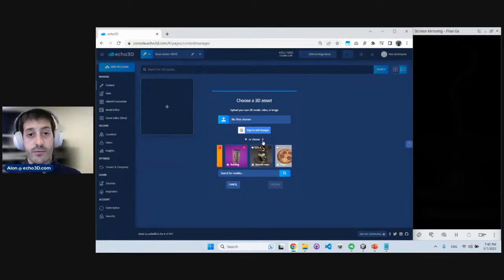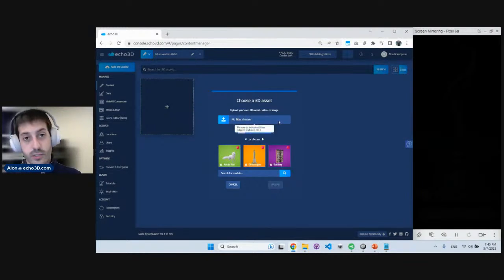We have a selection of over 75,000 assets that you can use, so definitely check them out as well. And it's really, really easy if you don't have your own 3D assets. But again, if you do, you can just upload those files directly. I'm going to upload the Empire State Building because our company is based here in New York.